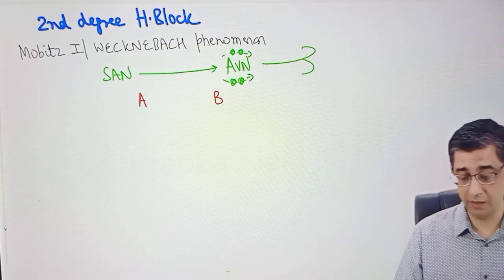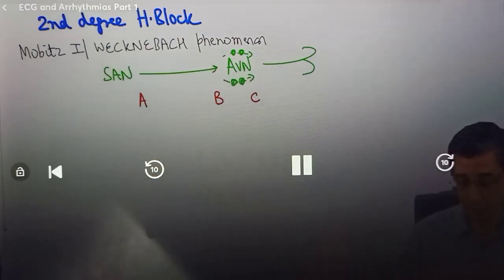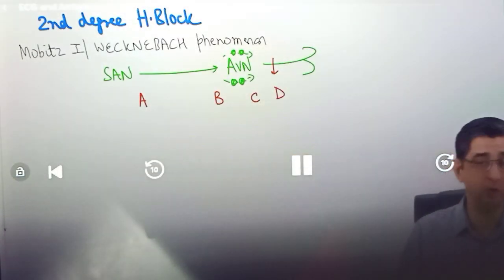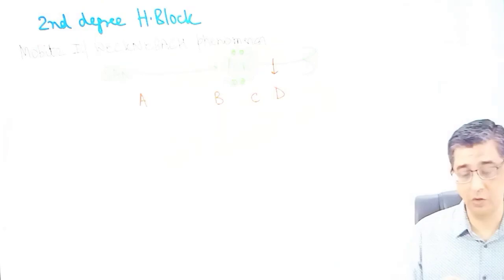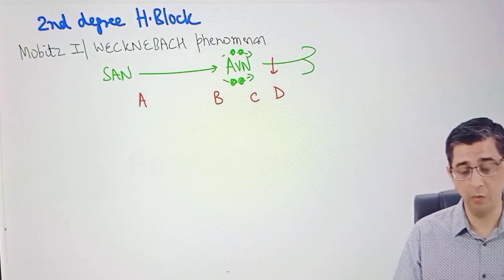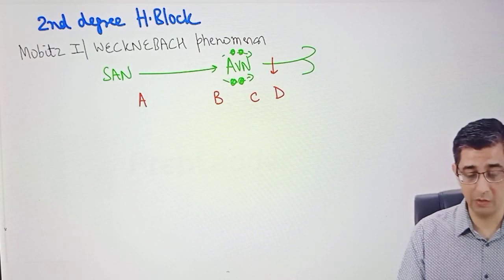But at the same time, the way I've drawn the diagram before you, I wanted to highlight that the exact site of lesion in these patients is between point number B to C, and that is inside the AV node. So lots of time they might use the word intranodal to describe Mobitz 1 heart block. Now let us understand how the ECG of this person will evolve.